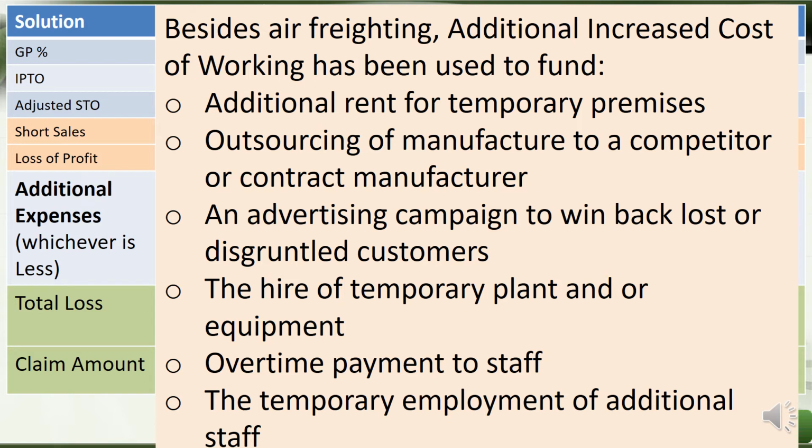An advertising campaign is needed to win back lost or disgruntled customers, who are not satisfied with our business, so that we attract them to come back and become loyal customers for us. Also the hire of temporary plant and equipment, overtime payment to staff, and the temporary employment of additional staff. Sometimes we need more employees to clear the damaged things, repair things, and replenish things. So all these things become part of the additional expenses.